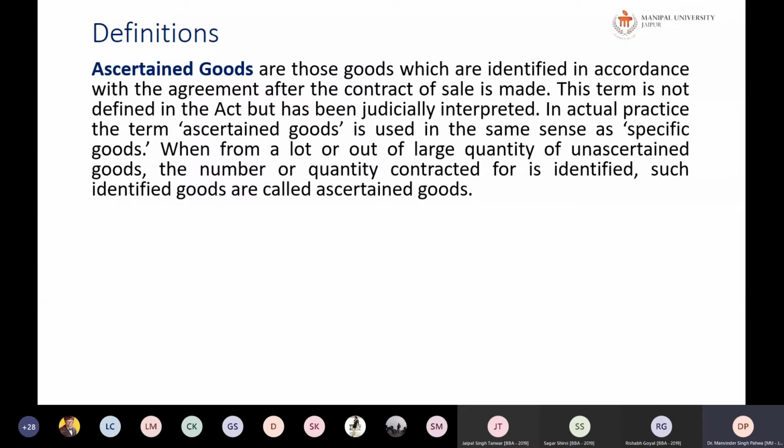of sale is made. So this term is not defined under the Act, but it has been judicially interpreted. So in actual practice, the term ascertained goods is used in the same sense as that of specific goods, when from a lot, the goods are existing, but it has not been determined what will be sold. So for example, there is a heap of wheat.